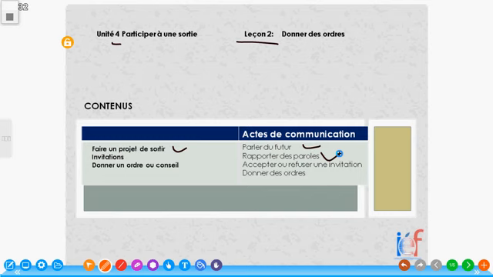Maintenant, aujourd'hui, nous allons terminer avec accepter ou refuser une invitation et donner des ordres. C'est-à-dire, we're going to learn how to accept or refuse an invitation. How to write an invitation first, then accept or refuse an invitation. And secondly, how to give an order. This is actually another form of conjugation. That's what we call imperative.